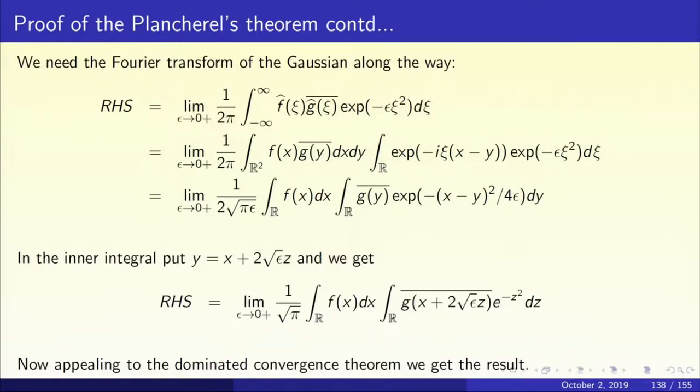We are still left with 1 upon root pi. So we get the limit as epsilon goes to 0 of 1 upon root pi, integral over R f(x) dx, integral over R g of x plus 2 root epsilon z, e to the power minus z squared dz. I can apply the dominated convergence theorem because f and g are rapidly decreasing.